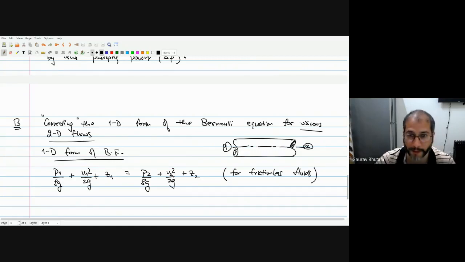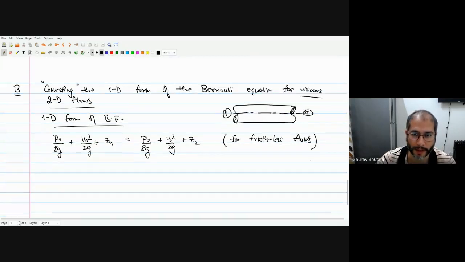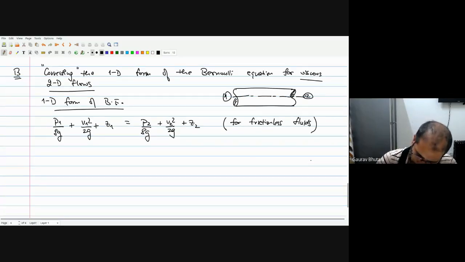fluids. And of course, the real fluids that we'll talk about are not inviscid or frictionless. So we have to include some effective friction in this case. Now, if there is friction, what we have said is that you can add some H loss.